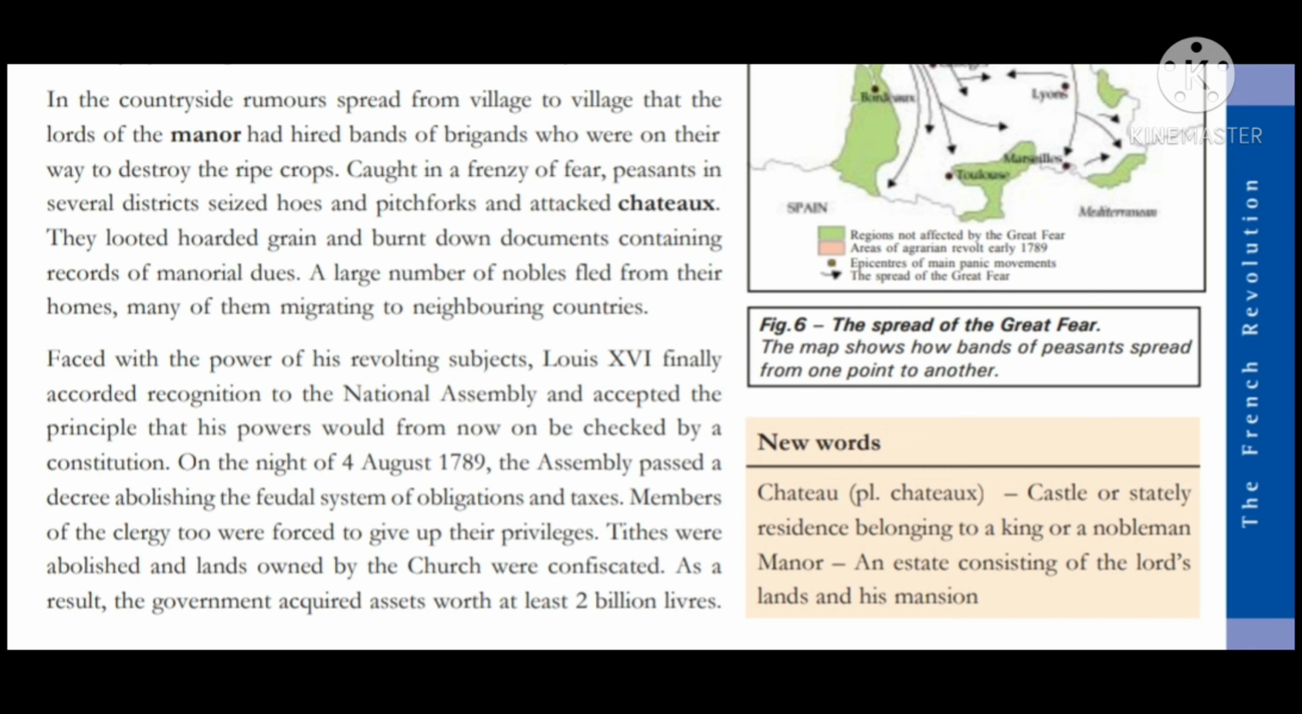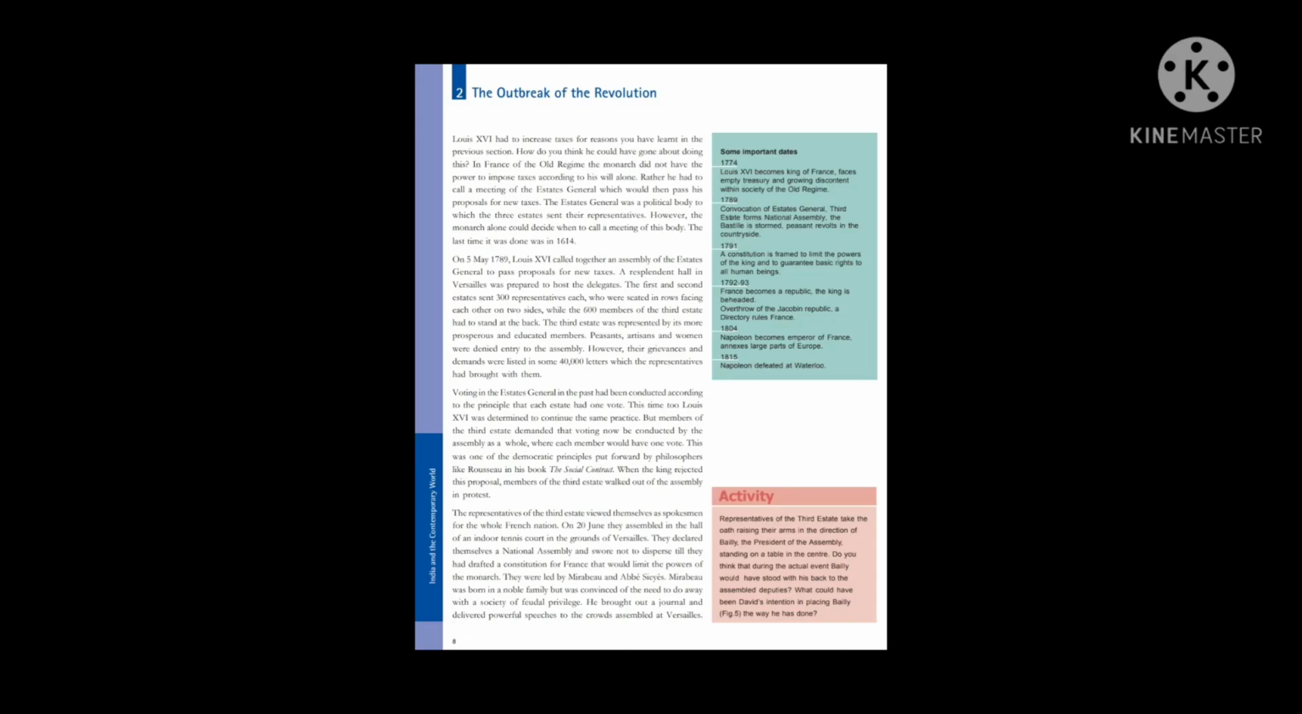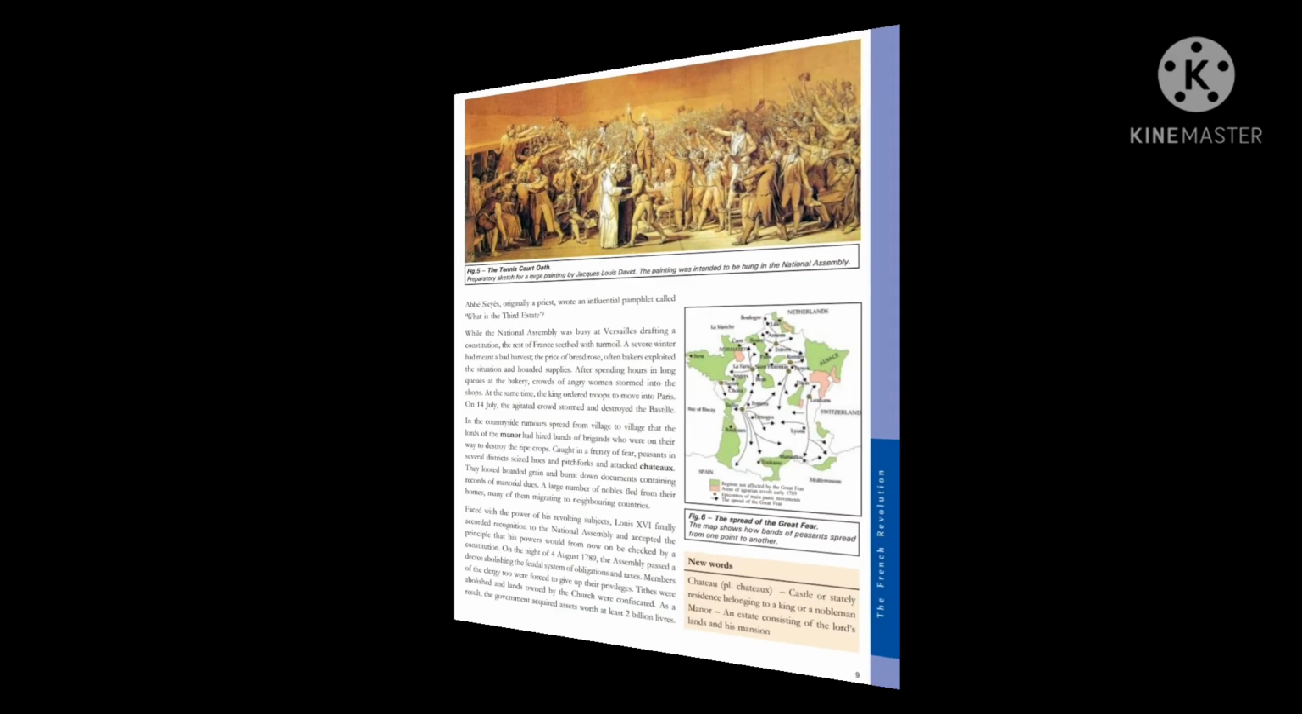Lands owned by the church were confiscated. Confiscated means to seize. All the lands of the church were seized by the National Assembly. And as a result, the government acquired assets worth at least 2 billion livres. So with this, we have come to the end of the lesson.